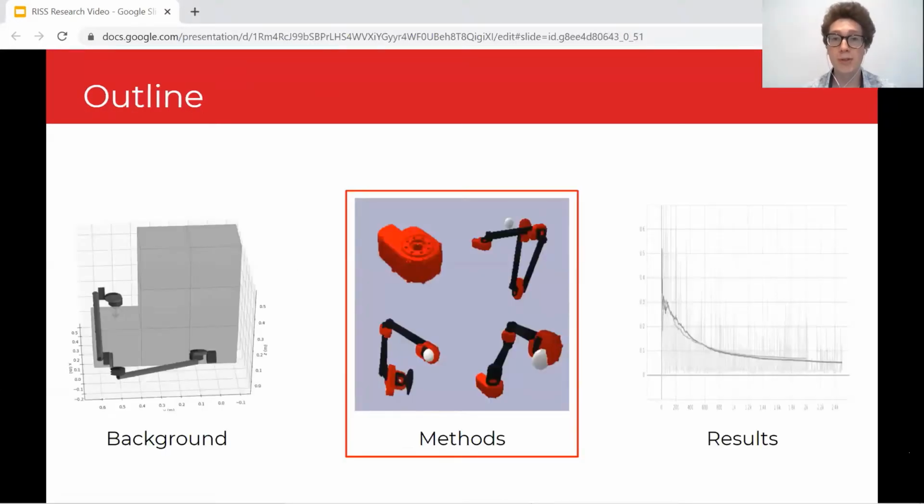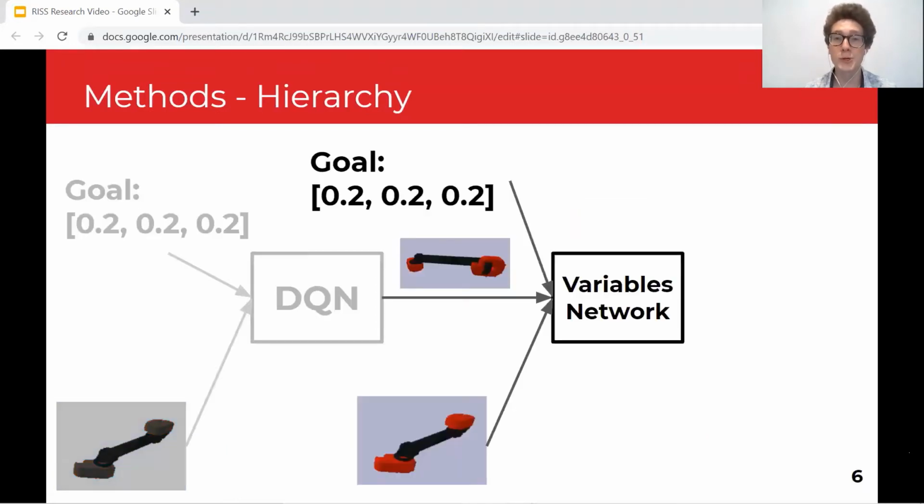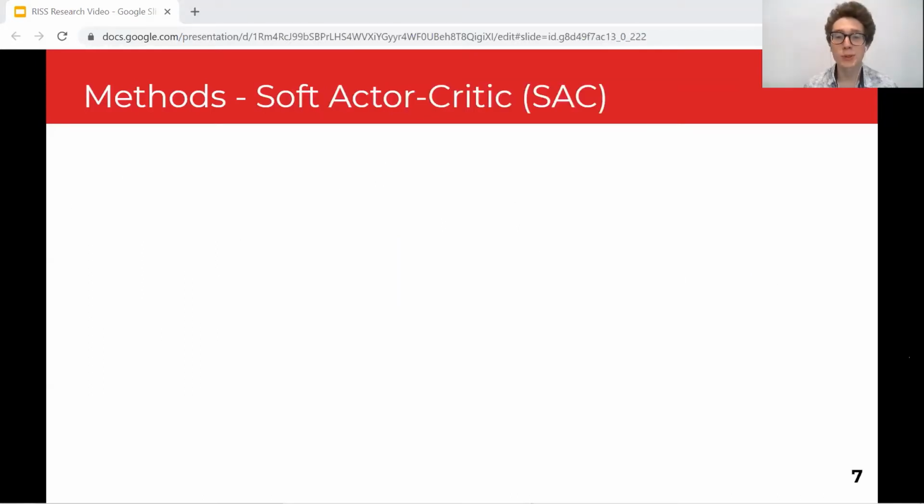So now I'm going to talk about the methodology for this project. We changed the DQN to just output a link without the design variables. And then what we can do is pass the link as well as the current state of the arm into a variables network that would then set these design variables. For this variables network, we used the soft Actor-Critic algorithm.